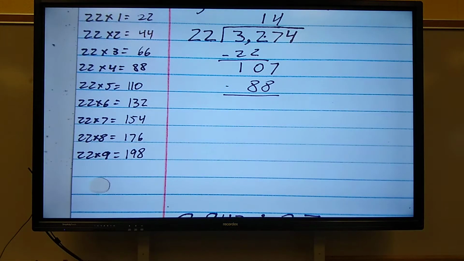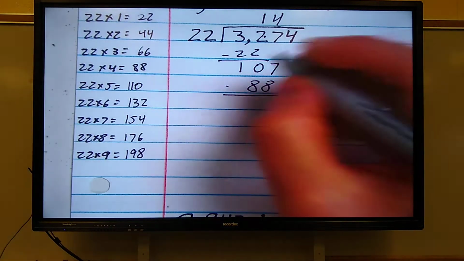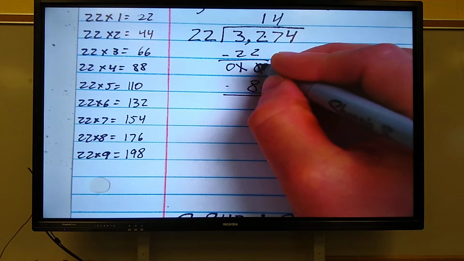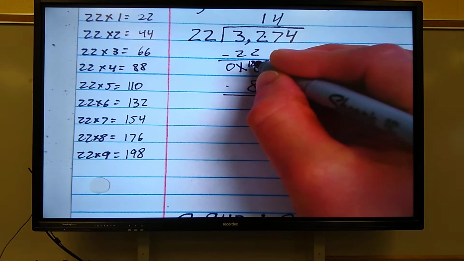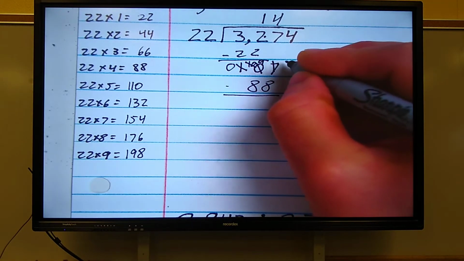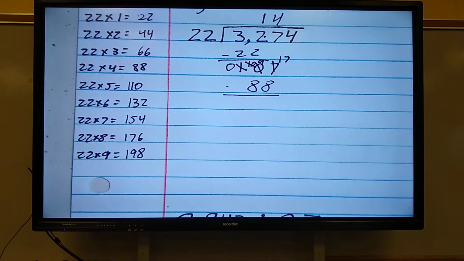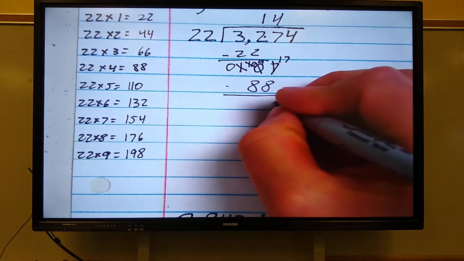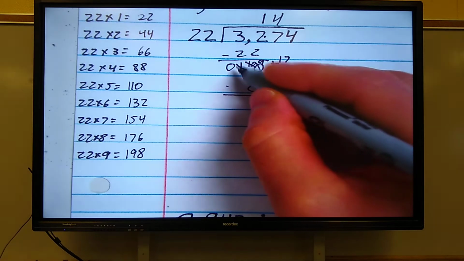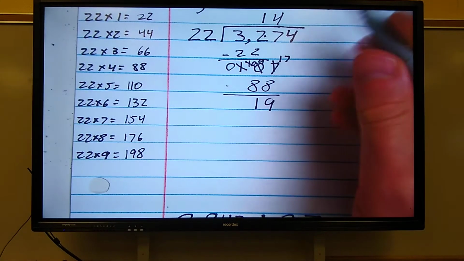Subtraction time. 7 minus 8, can't do it. Can't take from there. Borrow from the 1. That becomes a 0. The 0 becomes a 10. And then now I got to borrow from the 7. It becomes a 9. The 7 becomes a beautiful 17. 17 minus 8 equals 9. 9 minus 8 equals 1. And then 0 minus nothing is 0.